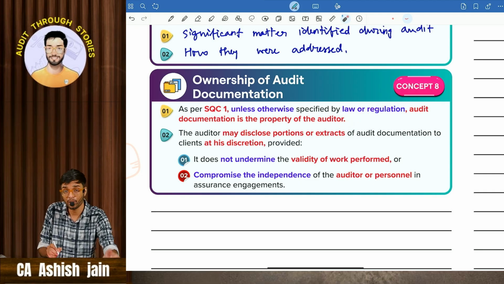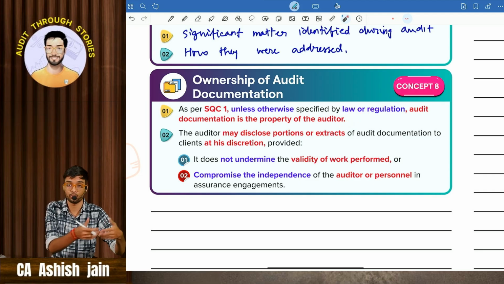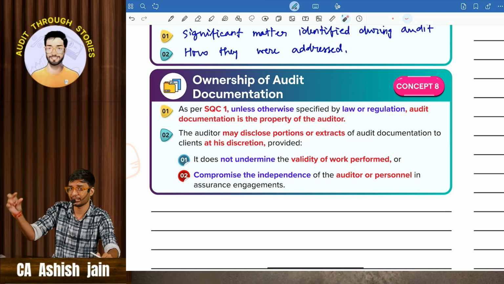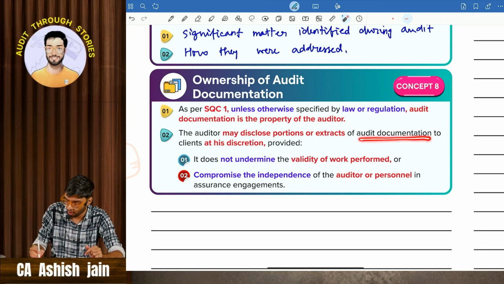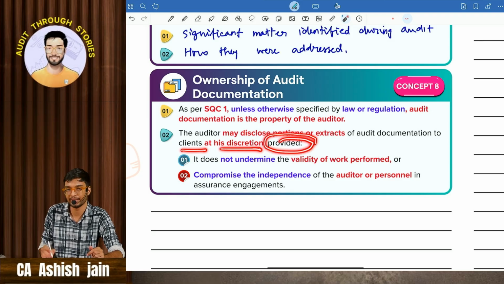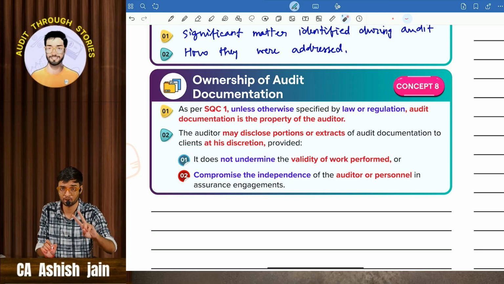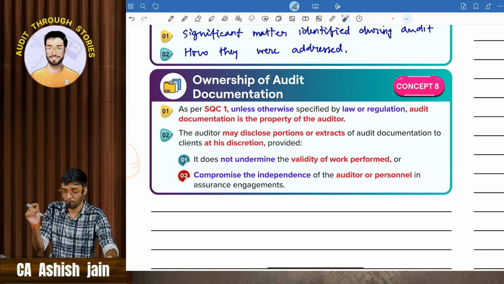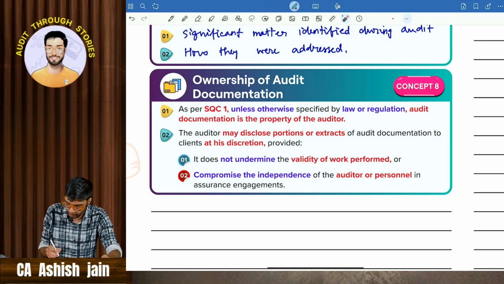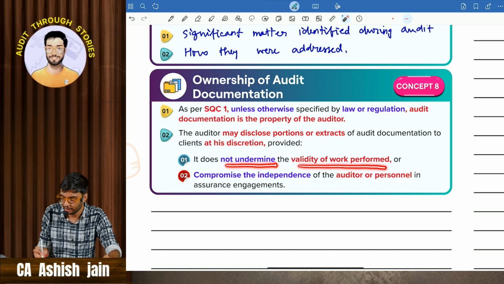If the auditor feels he wants to disclose it to the client, he can do so. The auditor may disclose a portion or extract of audit documentation to the client at his discretion, provided 2 things are satisfied. One, it does not determine the validity of work performed.